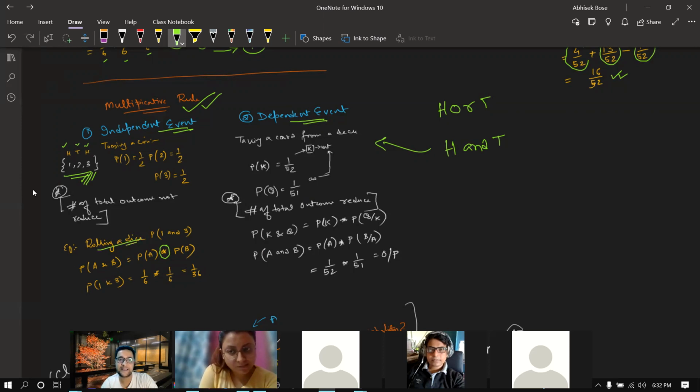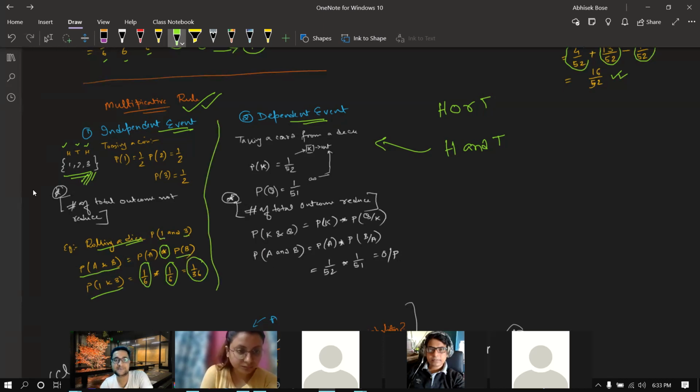Now think about rolling a dice again. What is the probability of 1 and 3? So the formula is probability of A and B equal to probability of A multiplied by probability of B. So A means 1, that is 1 by 6, which we already saw previously. Probability of B is 1 by 6. So that means the probability of A and B, or 1 and 3, is basically 1 by 36. Clear? This is very simple.